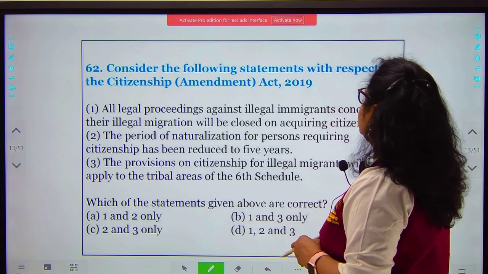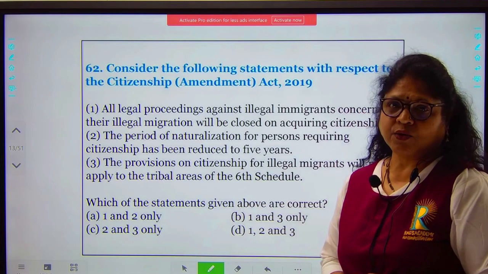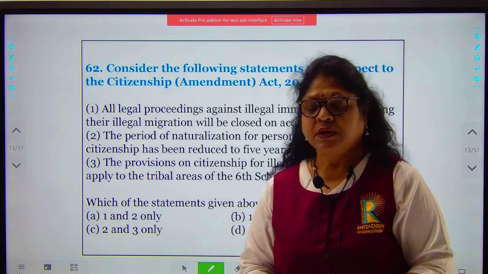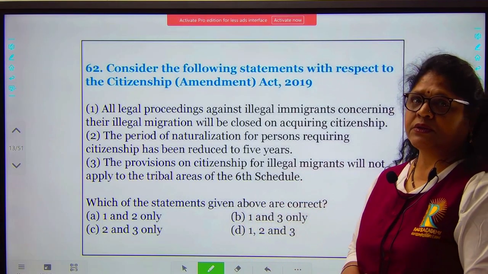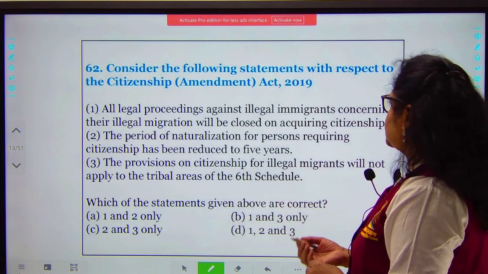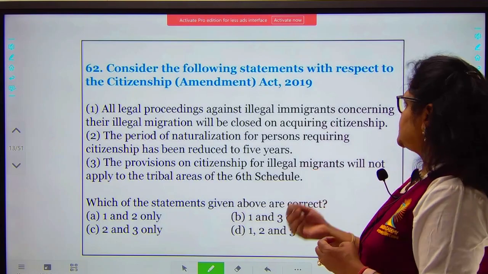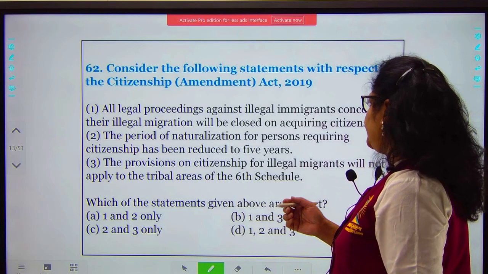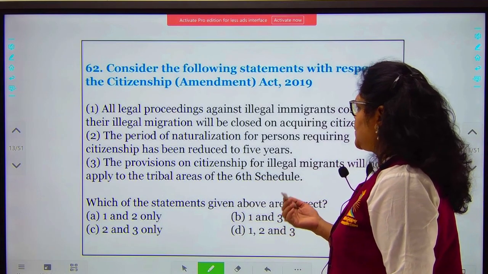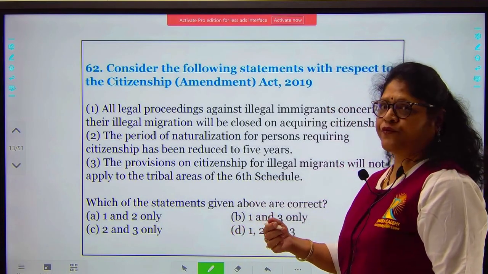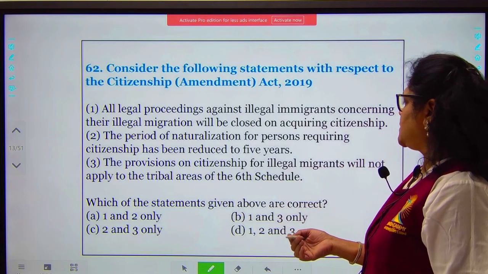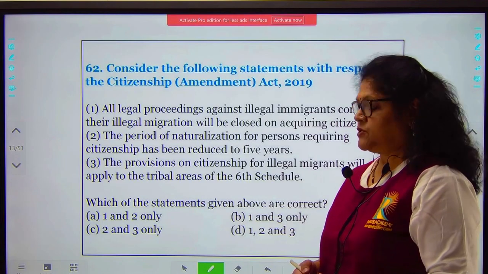Consider the following statements with respect to the Citizenship Amendment Act of 2019. Very important act. It brought about a lot of changes. So you need to be very thorough with all the dates and all the provisions of this particular act. All legal proceedings against illegal immigrants concerning their illegal migration will be closed on acquiring citizenship. The period of naturalization for persons requiring citizenship has been reduced to 5 years, and the provisions on citizenship for illegal migrants will not apply to the tribal areas of the 6th schedule.